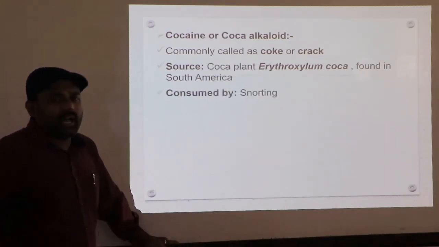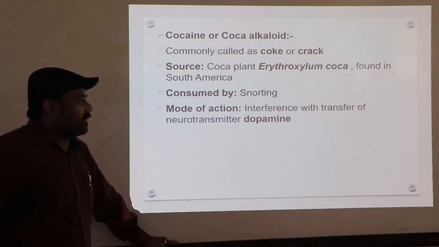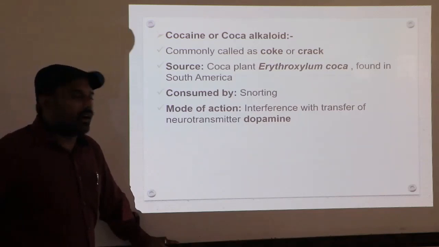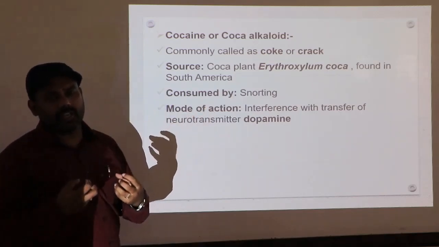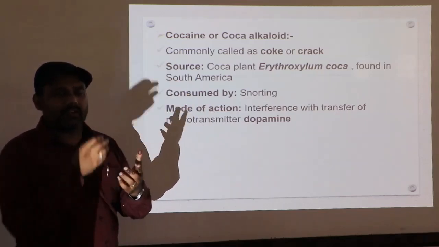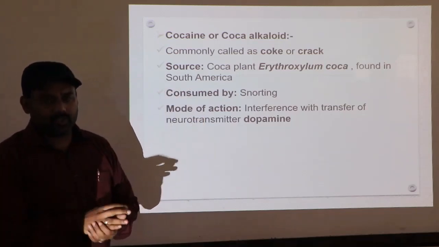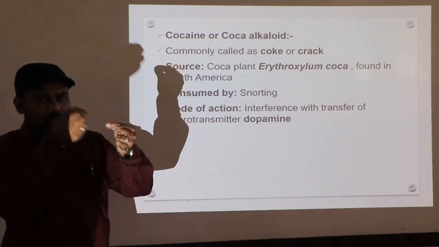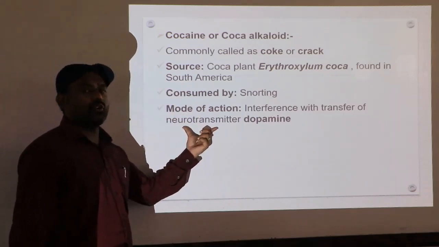Then consumed by, again snorting, through the nose. Then mode of action: interference with the transfer of neurotransmitter. As you know, neurotransmitter means the information in our body. If any stimulus occurs, that information has to reach the brain, or go from the brain to the target organ. So the information has to travel through the neurons, from one neuron to the next, in the presence of neurotransmitter.